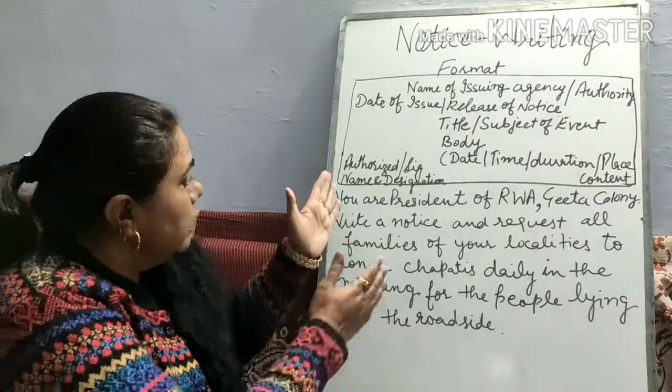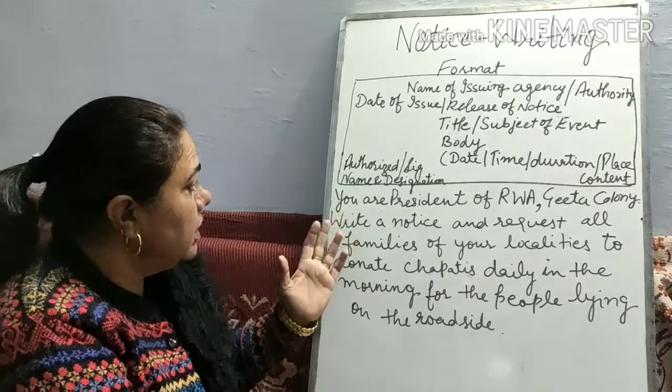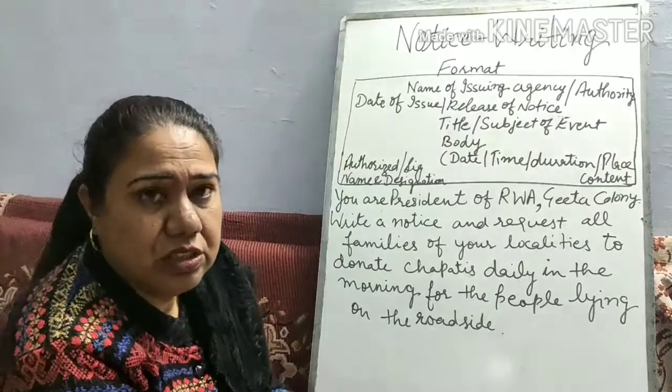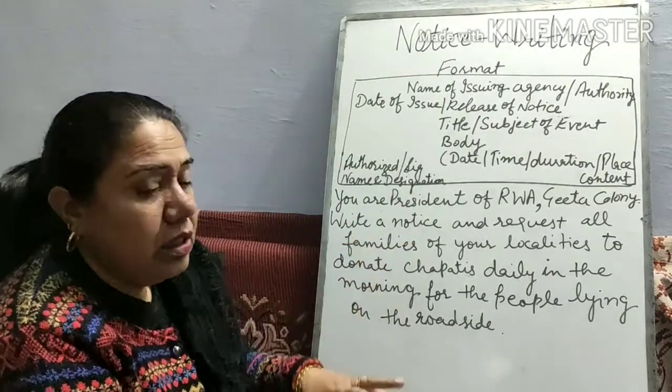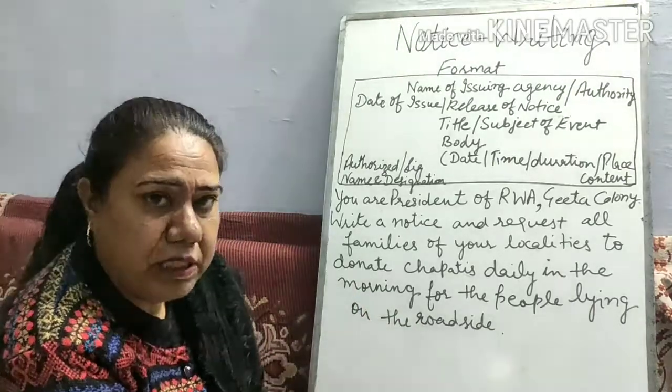After that, the authorized signature, name and designation are written. You will write your name and designation with signature. So all these things conclude a full notice. It completes the full format.